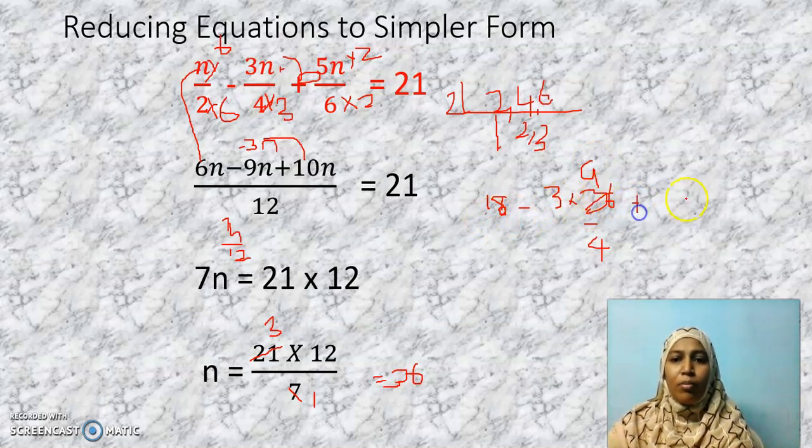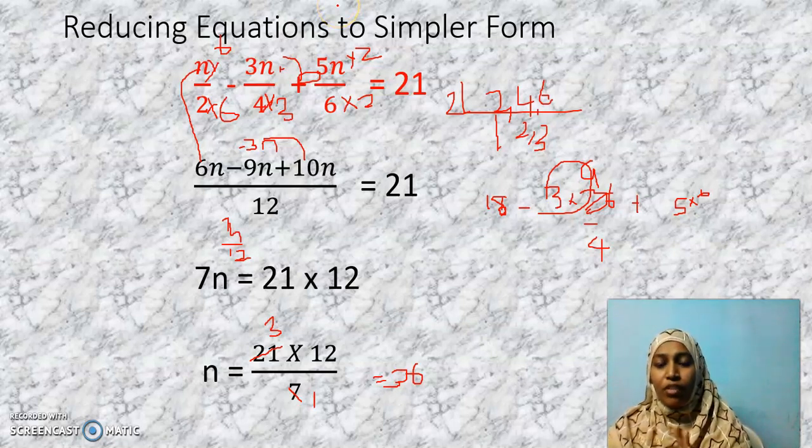Here I will have plus 5 by 6 into 36. 6 6s are 36. So we will get 5 6s are 30. Here 18 minus 27 plus 30. 18 minus 27 is minus 9. Very good. Minus 9 plus 30 is 21. We got the same RHS. Is it clear? Every time don't forget to check whether your solution is right or not. Is it clear, my dear children?